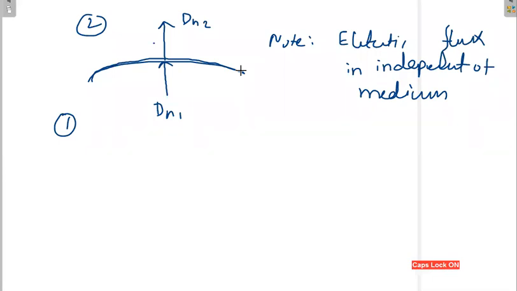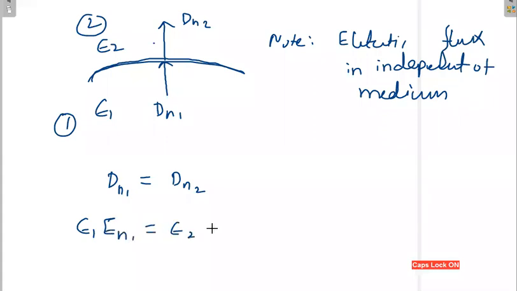Even if it goes from one medium to another, the number of flux lines will remain the same. This is epsilon 1, this is epsilon 2. So from this observation, I can write Dn1 is equal to Dn2. The normal components of the electric flux densities are equal. From this, you can write epsilon 1 En1 equals epsilon 2 En2. Now, what is the final observation?